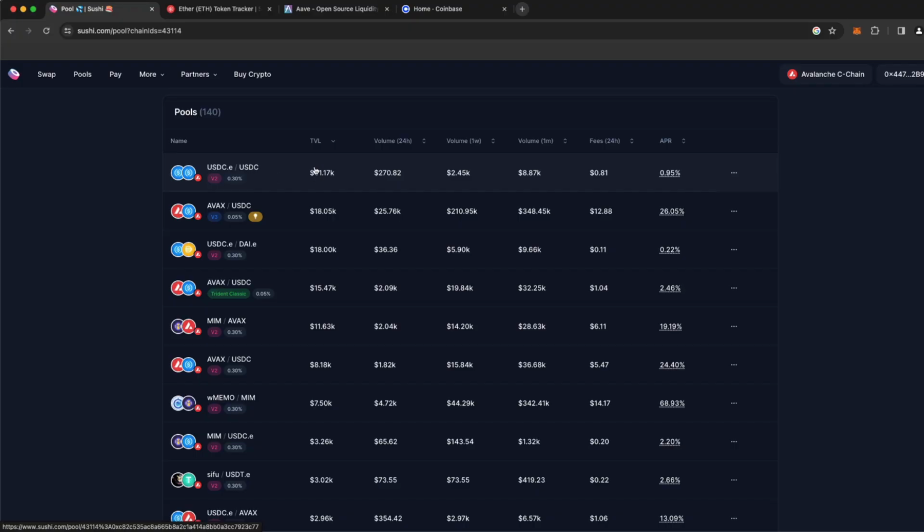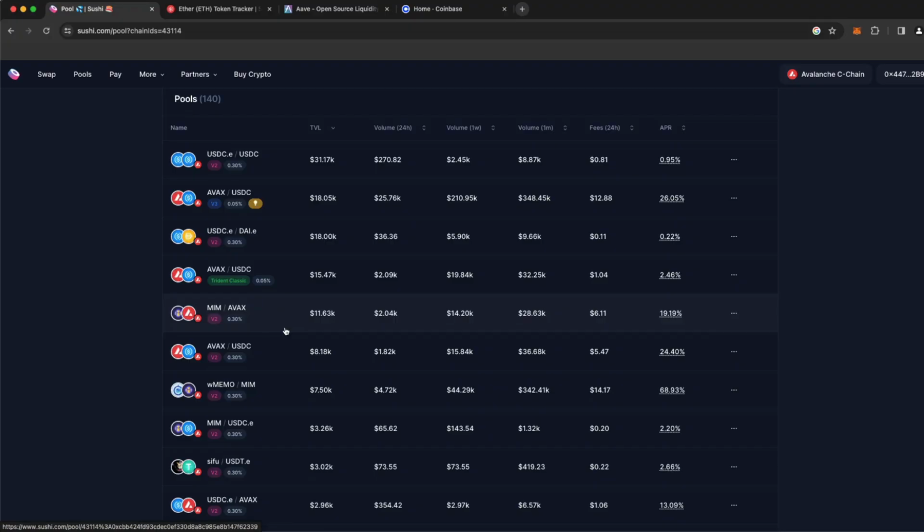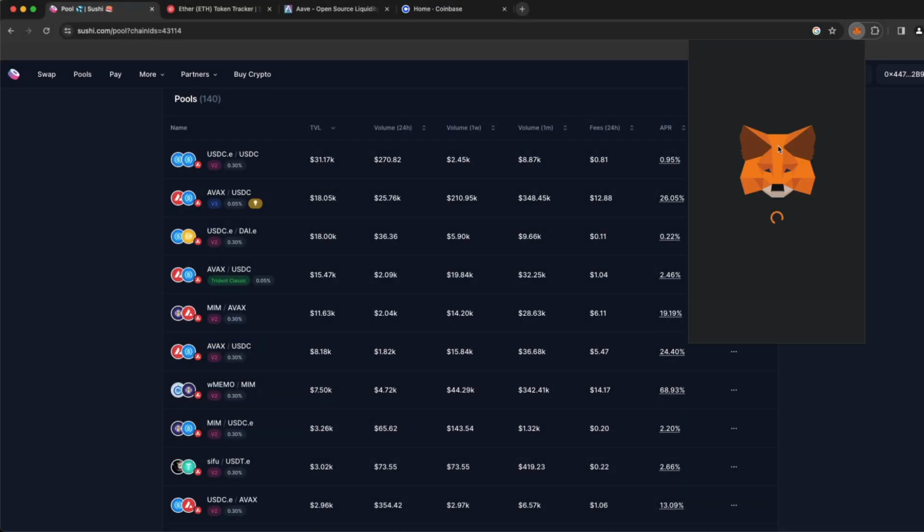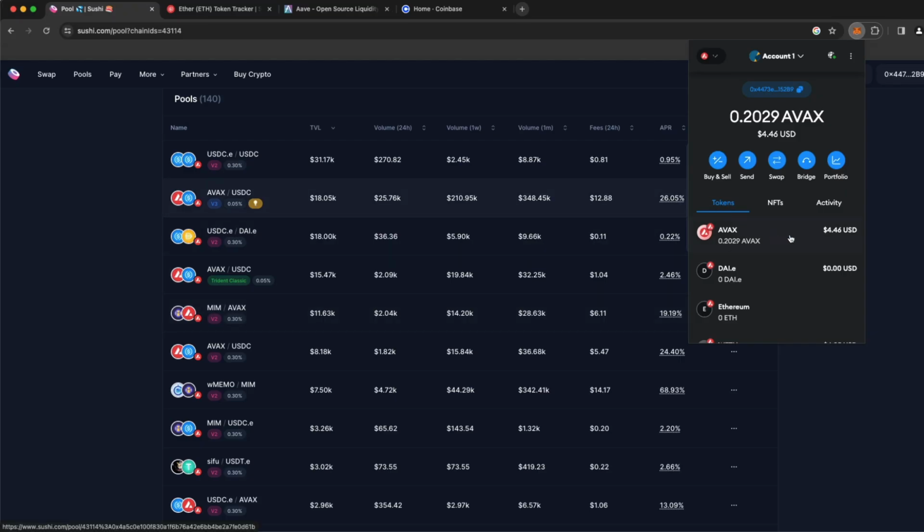So you can see there's a lot of liquidity locked up here for the exchange of the USDC.E and the USDC. But I want to do something different since we've already transacted with stablecoins. I want to jump into something that is not a stablecoin, just for fun. And since I see there's a 19.19% yield here for the AVAX, which as we already know, we're familiar with that token because we have some AVAX. AVAX is the main token on the Avalanche network, and that's what we also pay our network fees in.